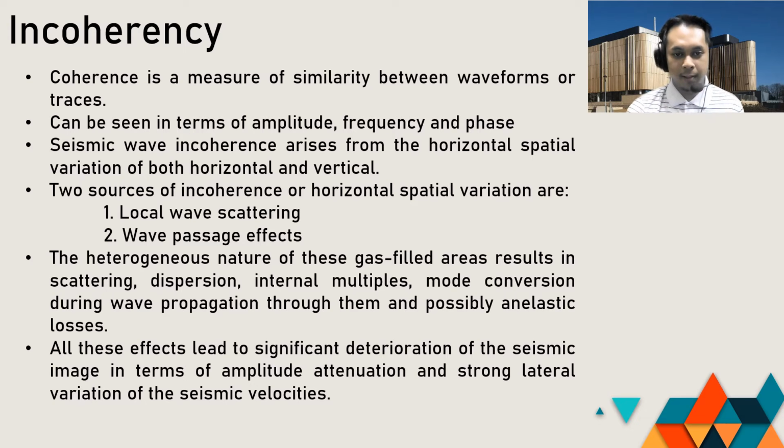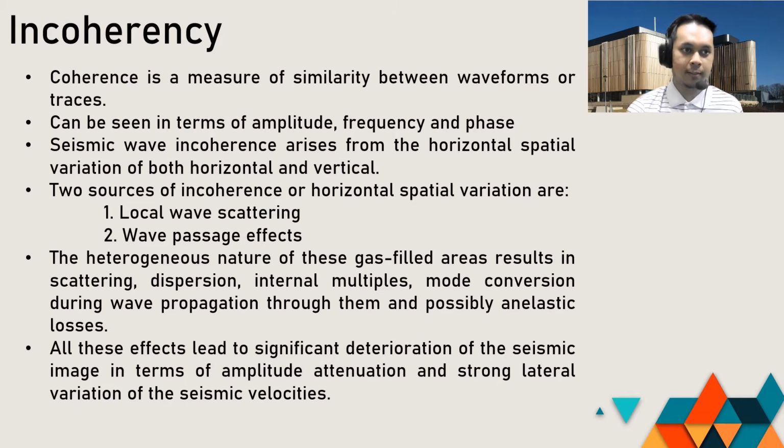Seismic wave incoherence arises from the horizontal spatial variation of both horizontal and vertical components, and there are two sources of incoherence, which are local wave scattering and the wave passage effect. This is caused by the heterogeneous nature of the gas field area and results in scattering, dispersion, internal multiples, mode conversion during wave propagation, transmission loss and elastic losses.